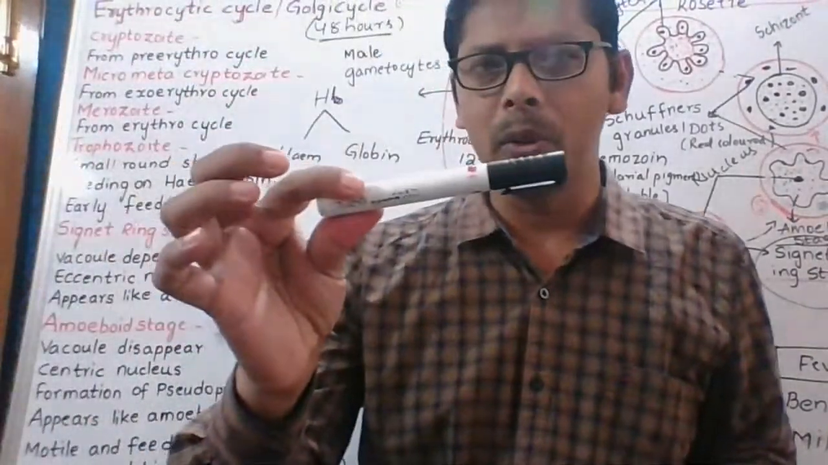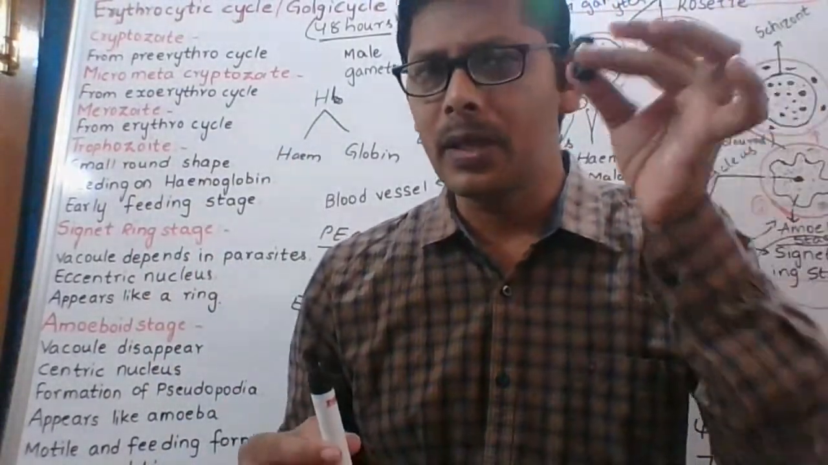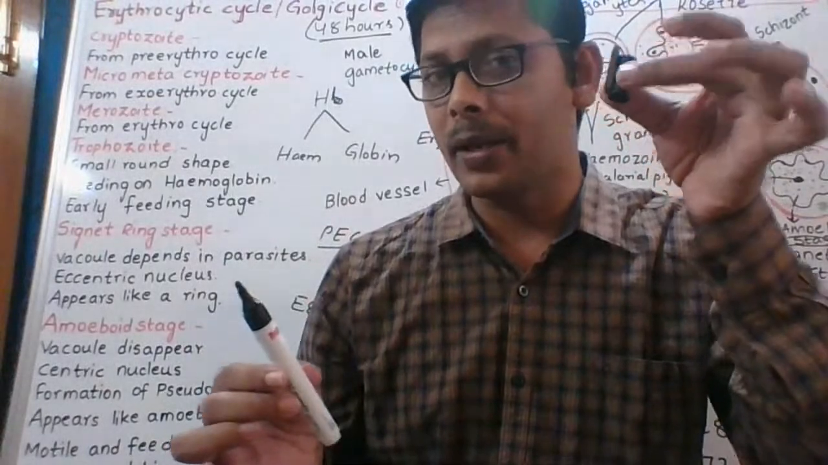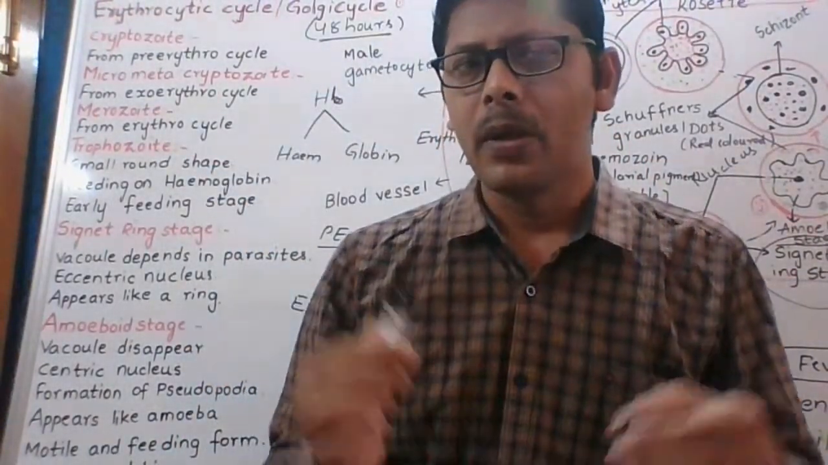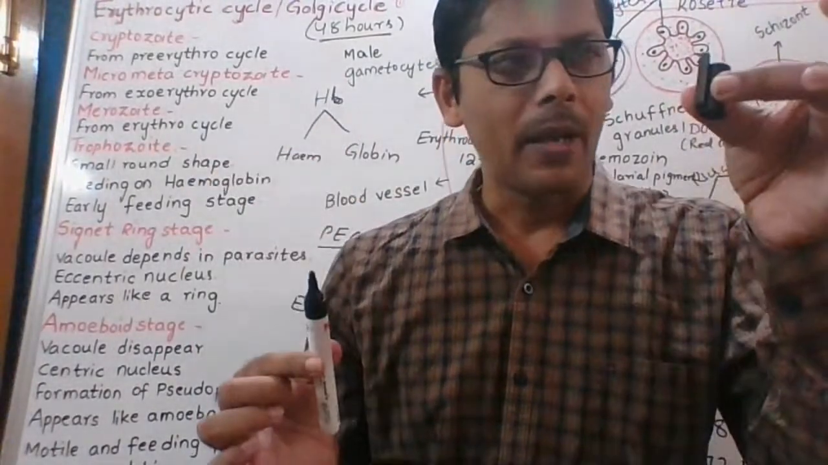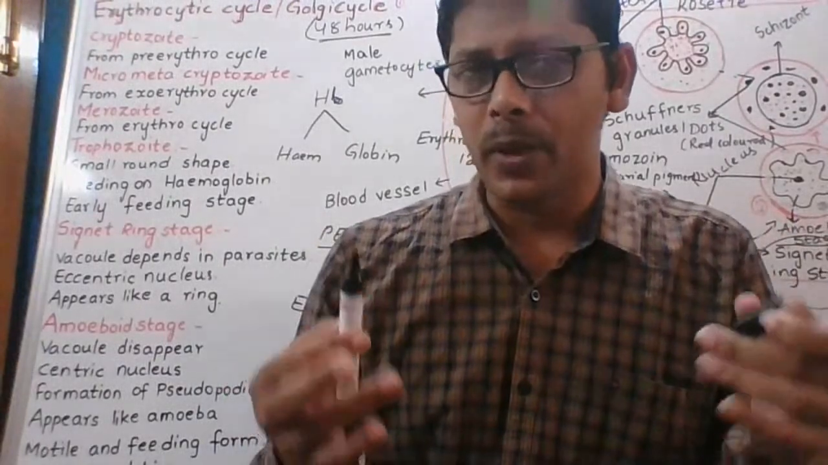Imagine this is a hemoglobin molecule. This has two components. One component is called heme. The other component is called globin. Globin is a protein molecule, and this is the heme. This heme consists of iron. Iron is important for the formation of hemoglobin.